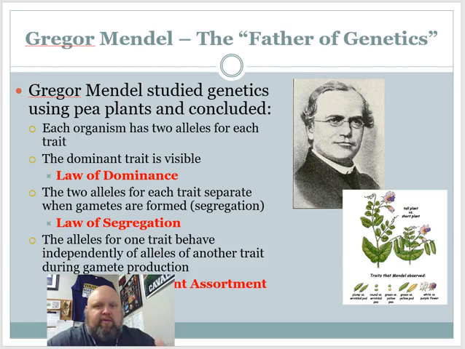Alleles for each trait, they don't relate to any other trait. We call it independent assortment, which means just because you have blue eyes doesn't mean you have blonde hair. Sometimes they go together, but you can get one or the other. It doesn't matter. They don't have to be one for one. It doesn't have to be if you have blonde hair, you're going to have blue eyes. All right, that's the law of independent assortment.